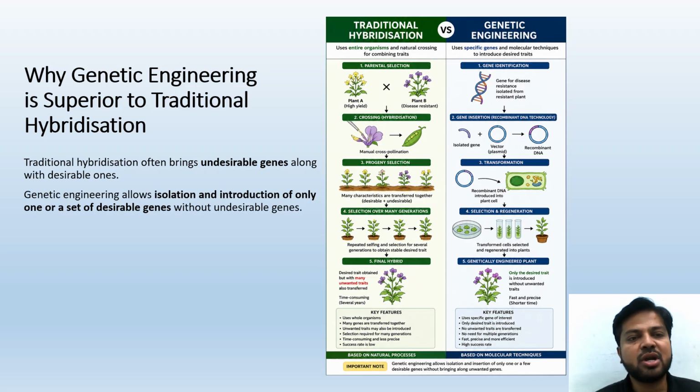It uses entire organisms, and natural crossing and breeding happen. After hybridization, the progeny, the next generation, will have both the traits, the one we desire and the one we don't desire. Undesirable genes also come along with the desirable ones.